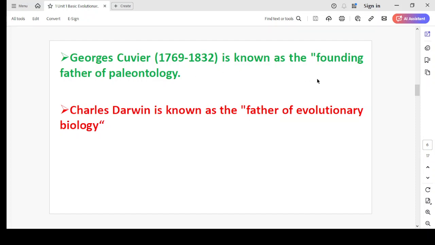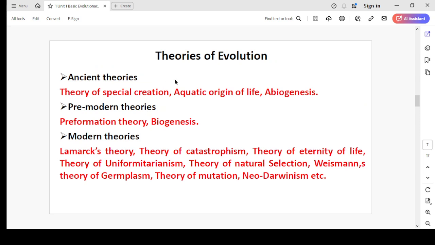George Cuvier is known as the founding father of paleontology, and Charles Darwin is known as the father of evolutionary biology. Theories of evolution. We can divide theories of evolution into ancient theories, pre-modern theories, and modern theories. Lots of theories were given by ancient philosophers, like theory of special creation, aquatic origin of life by Thales, theory of abiogenesis.